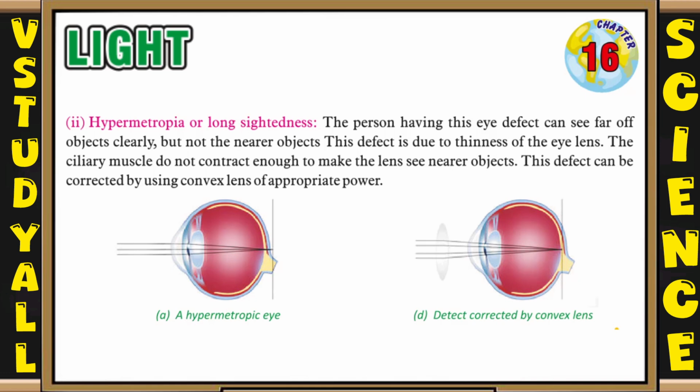This defect is due to the thinness of the eye lens. The ciliary muscles do not contract enough to make the lens see nearer objects. This defect can be corrected by using a convex lens of appropriate power. So here you can see the first picture, in which you can see a hypermetropic eye, and the second picture, that is the defect corrected by a convex lens.